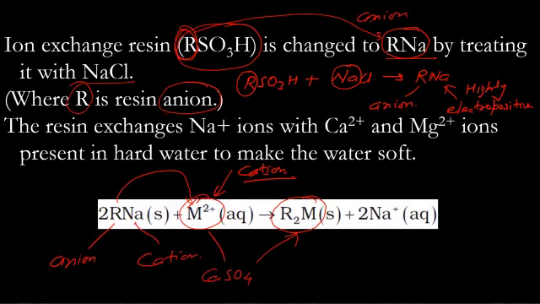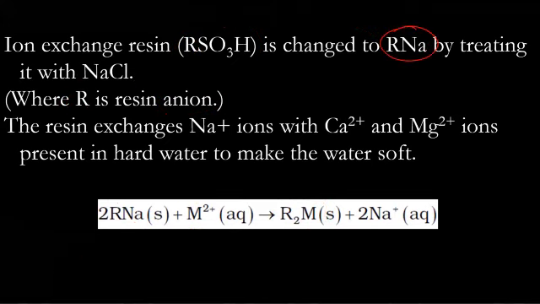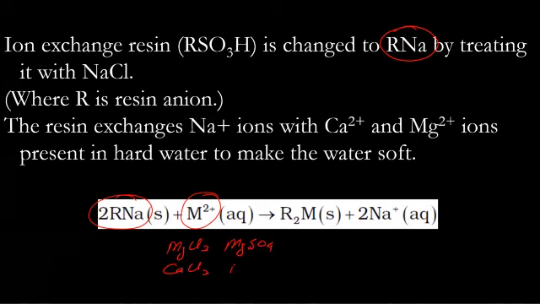So first you get RNa, then you get that RNa reacted with water. In water, the impurities react with this RNa, and R being anion gets attached to the metal ion and separates out.